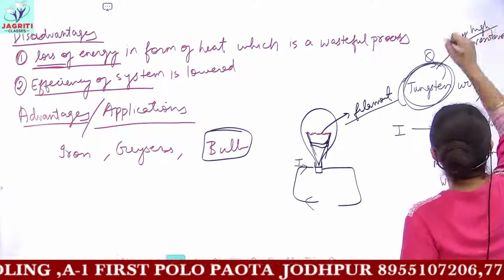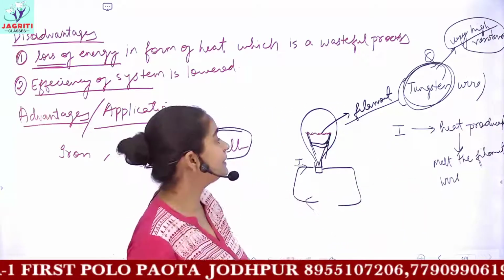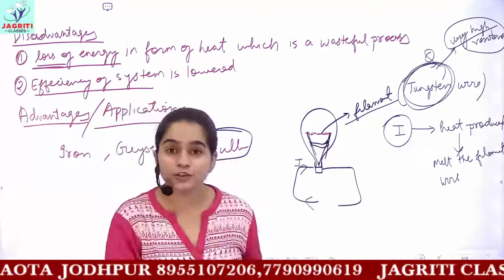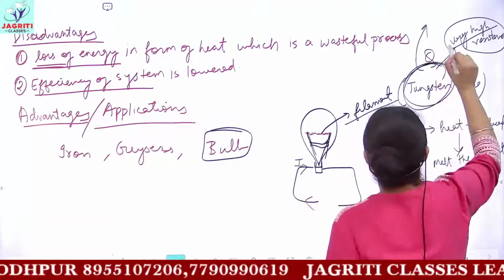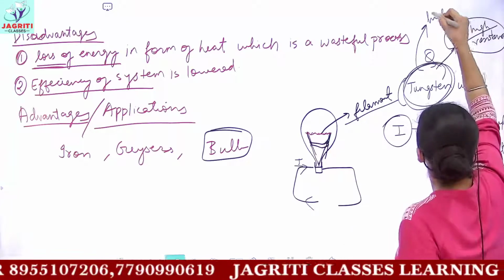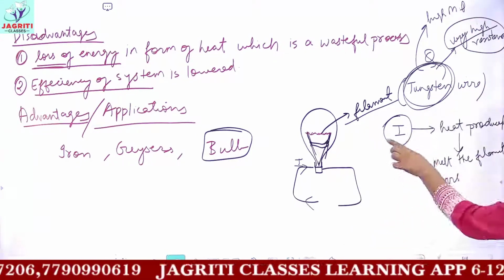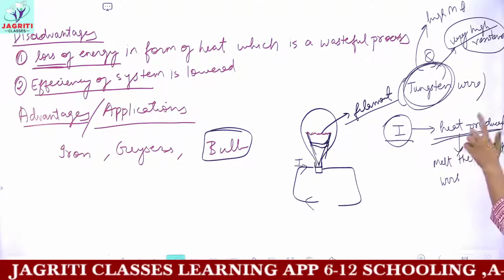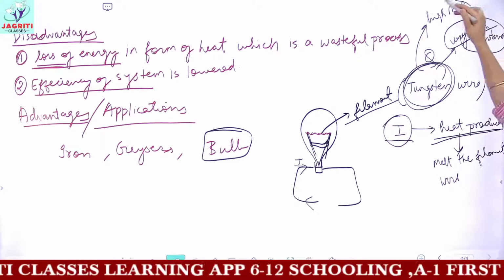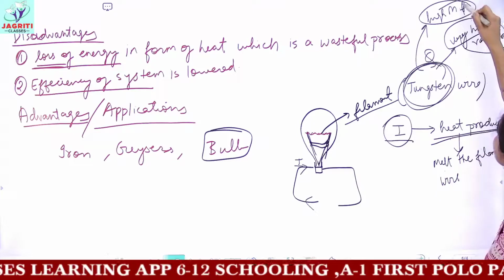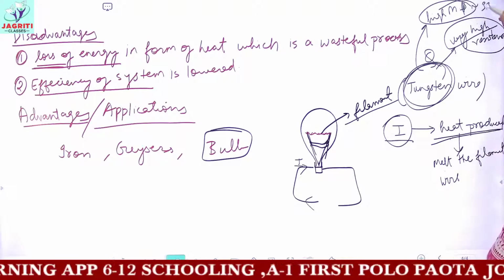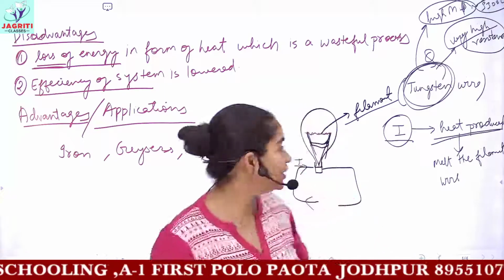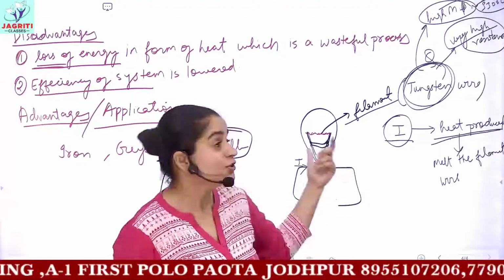If the resistance is high, it means it can control the amount of current flowing through it, and besides high resistance, it also has a high melting point. That is, a low amount of current flows through this tungsten, and the heat which is produced does not cause any harm to the tungsten filament because the melting point of tungsten is very high. It is approximately 3300 degrees Celsius. So this high amount of heat is not being generated in a small bulb. So this is the reason.